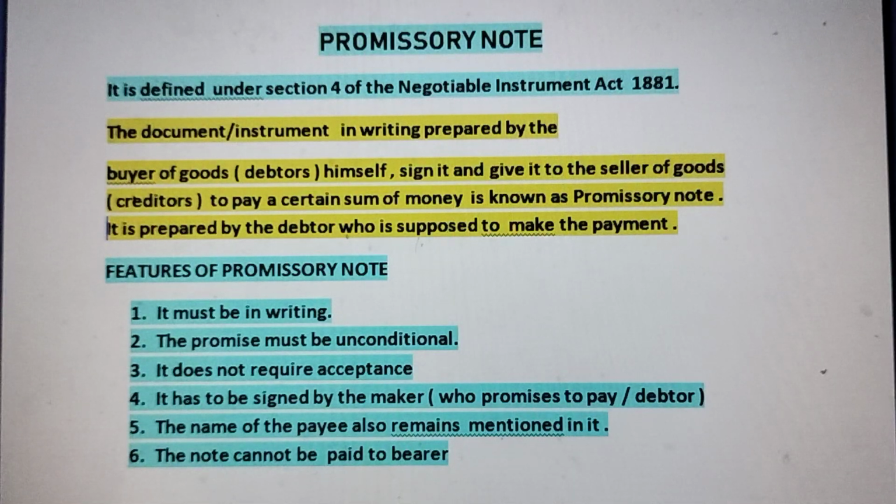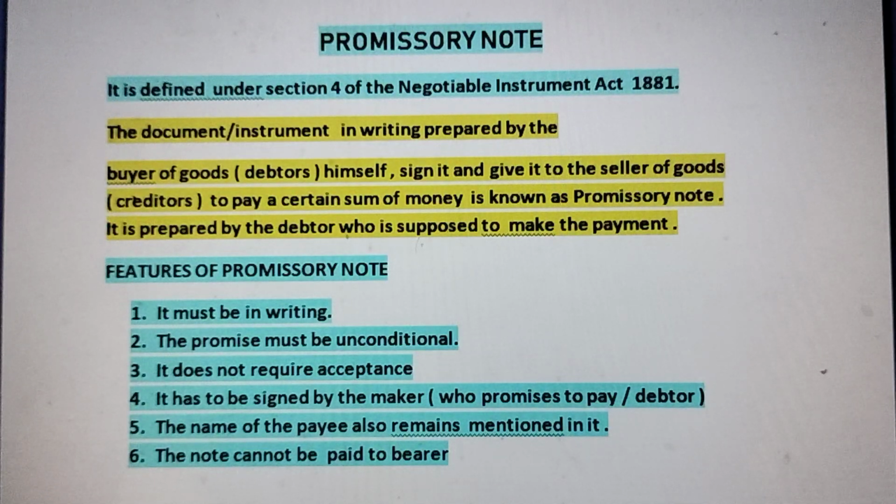So, unlike bills of exchange, here the note is prepared by the buyer himself, ensuring the seller that he will pay the amount definitely on a certain date. So it is a guarantee given by the buyer to the seller that the buyer will be paying the amount for the goods supplied to the seller on the due date. So this is what is called promissory note. So it is prepared by the debtor who is supposed to make the payment. So it is just opposite the bills of exchange.